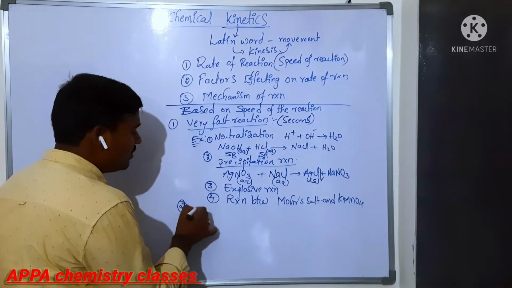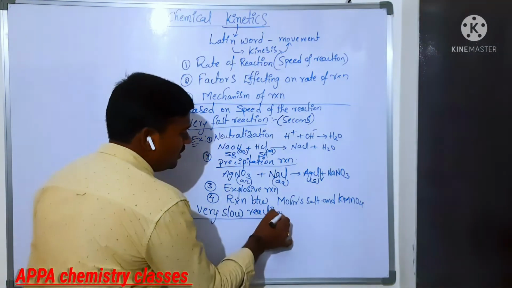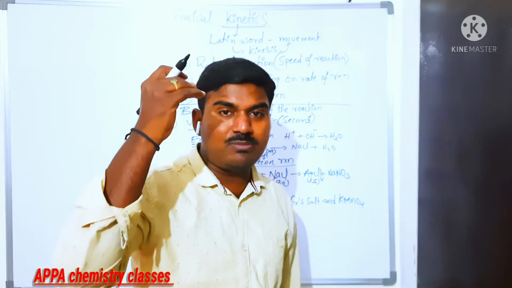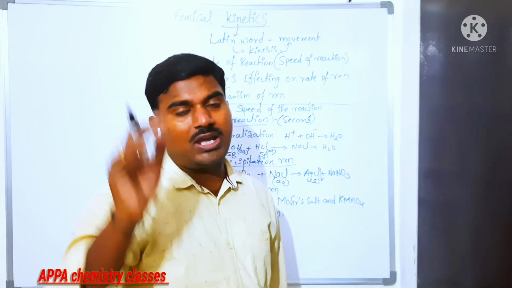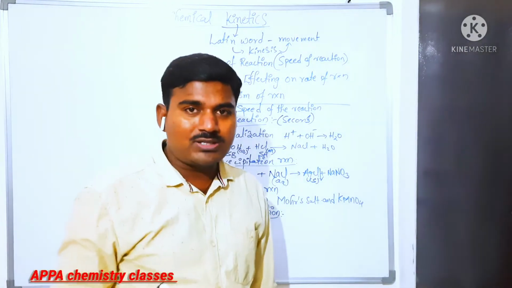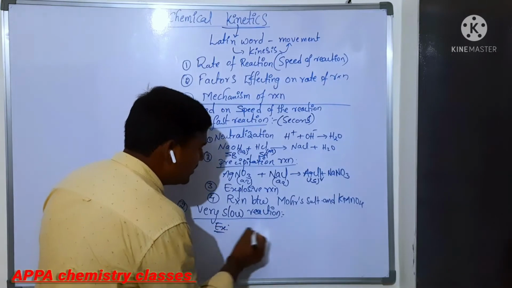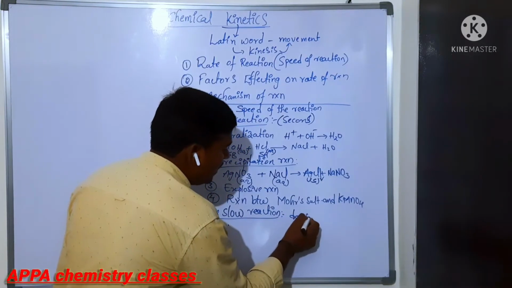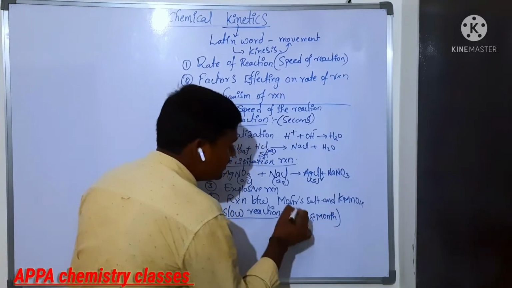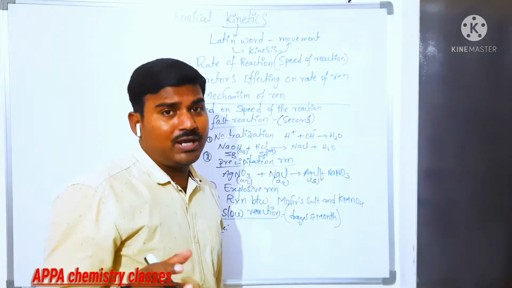Next, the second one is very slow reaction. Some reactions complete in days of time, some in months of time. Such reactions are said to be very slow reactions. If days and months of time are taken for the completion of the reaction, then such reactions are said to be very slow reactions.